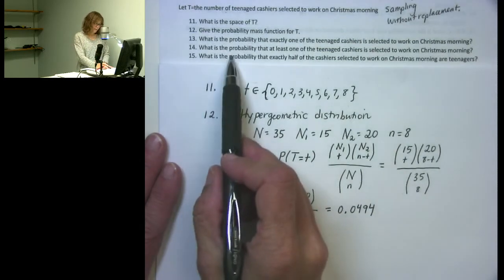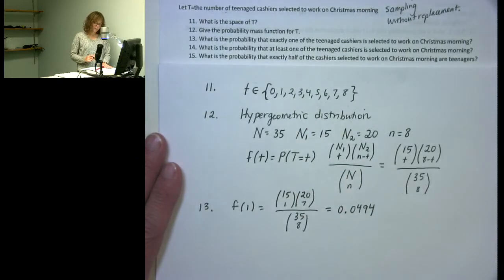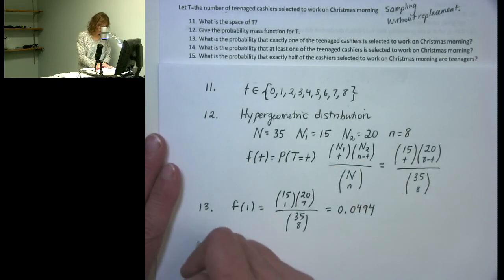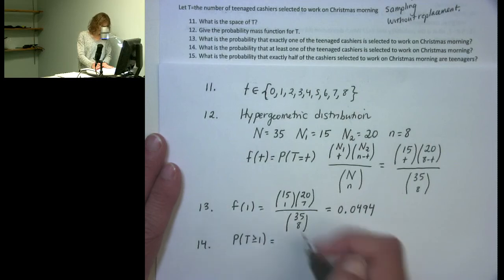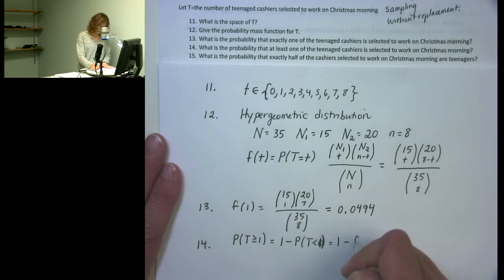Question 14 asks the probability that at least one of the teenage cashiers is selected to work. So here we're looking for the probability that t is greater than or equal to 1. Remember that this will be equal to 1 minus the probability that t is less than 1. And that is equal to 1 minus the probability that t is equal to 0.